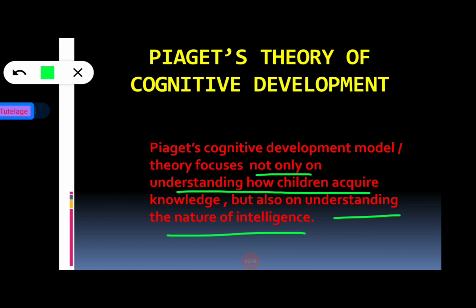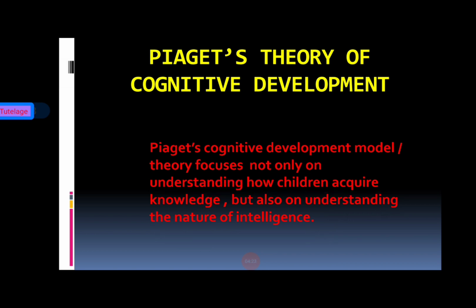So basically, it focuses not only on understanding how children acquire knowledge, but also on understanding the nature of intelligence. So it is related with both things. The first thing is acquiring knowledge in mind, and the second thing is the nature of intelligence of the human body also. So I think the basic meaning behind Piaget's theory of cognitive development is clear to everyone. So now move on to the next slide.